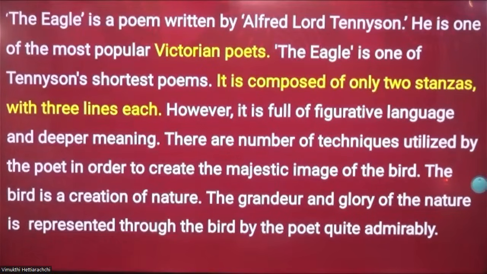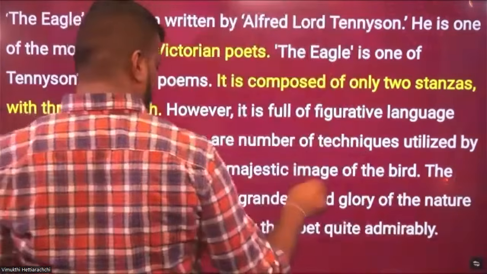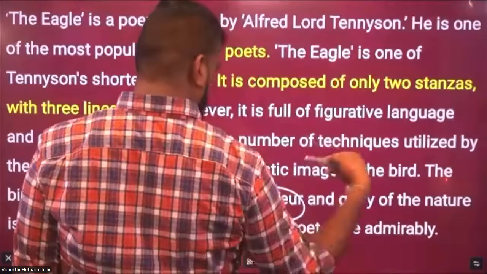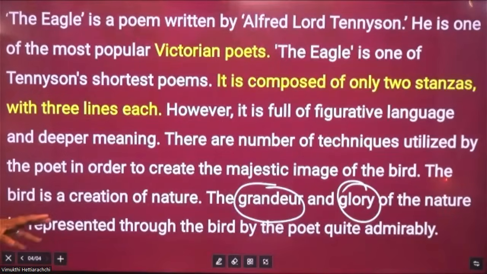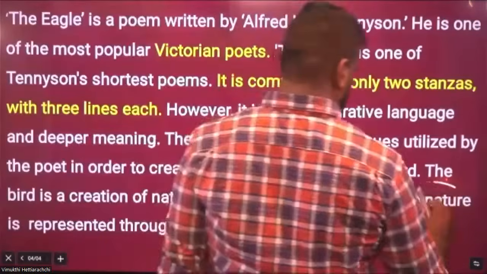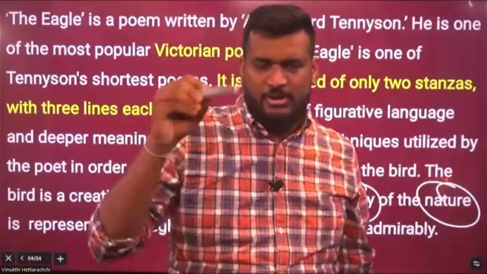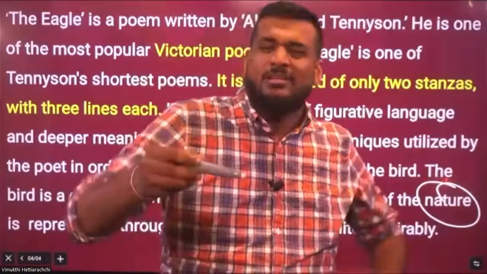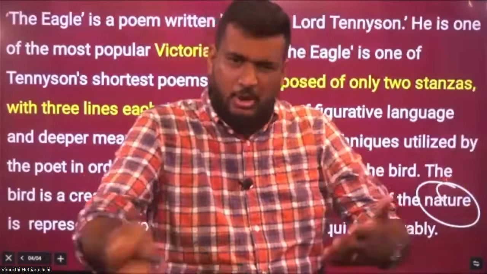So don't forget the two words. What are the two words that we have to follow actually? Number one, grandeur. Grandeur means power actually, and the glory. So we have to refer that to the word nature. We have to show that by referring to the eagle, the poet is trying to explain about nature. Obviously, the eagle is a creation of nature. So the eagle belongs to nature.